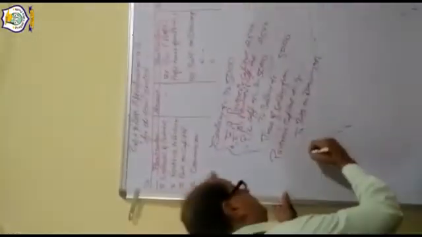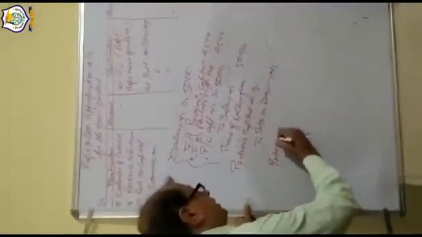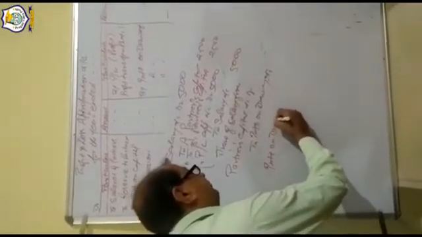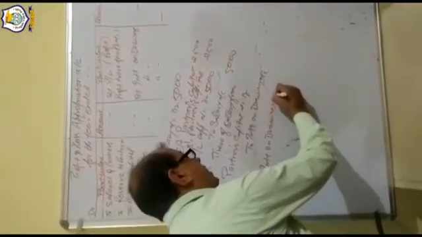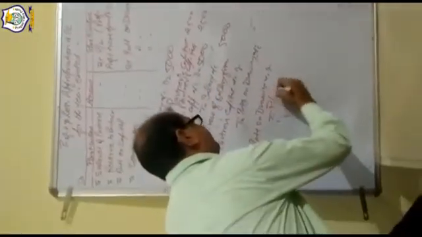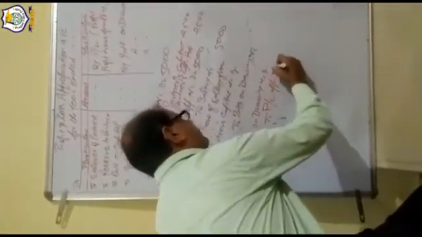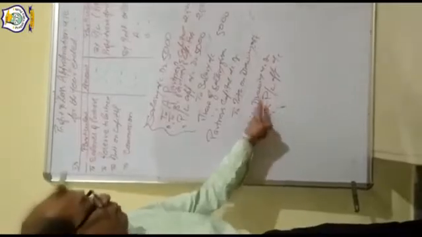For that, interest on drawing account debit to P&L appropriation account. This is the transfer of interest on drawing to P&L appropriation.